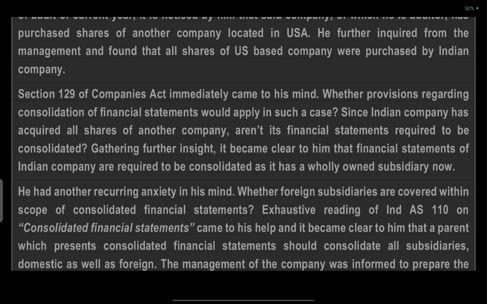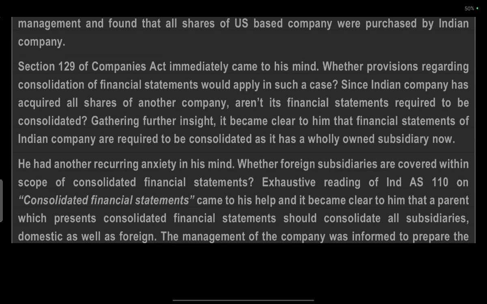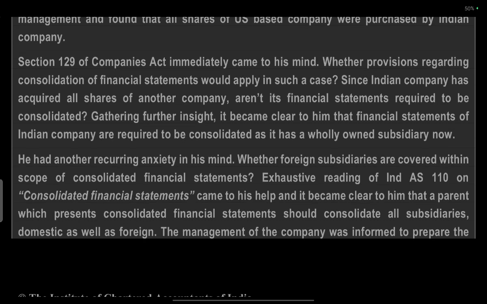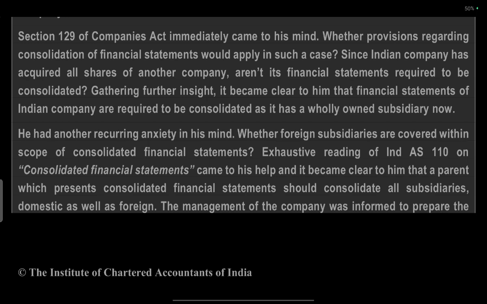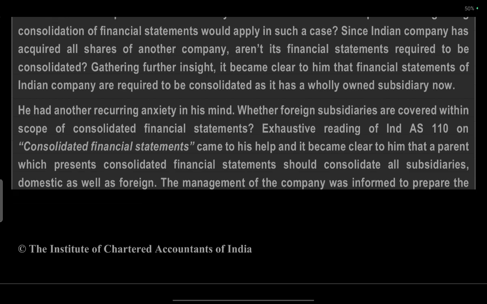Since the Indian company has acquired all the shares of the other company, the financial statements are required to be consolidated. Gathering further insight, it became clear to him that the financial statements of the Indian company are required to be consolidated as a wholly owned subsidiary. Now he had another anxiety in this matter: whether foreign subsidiaries are covered under the scope of consolidated financial statements.